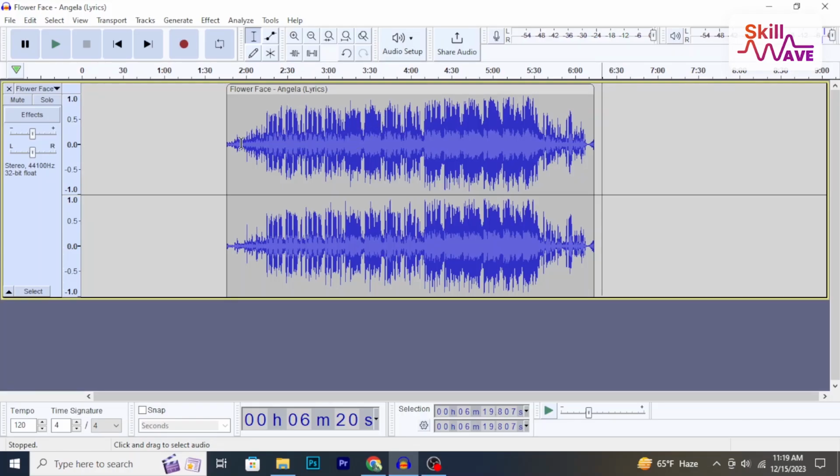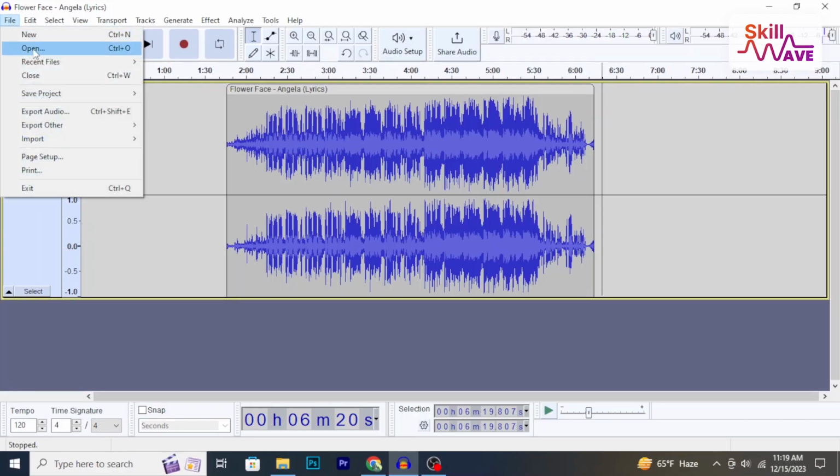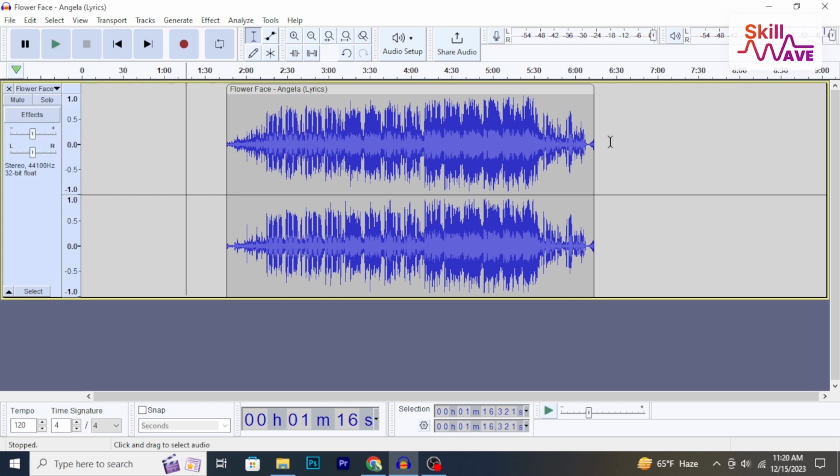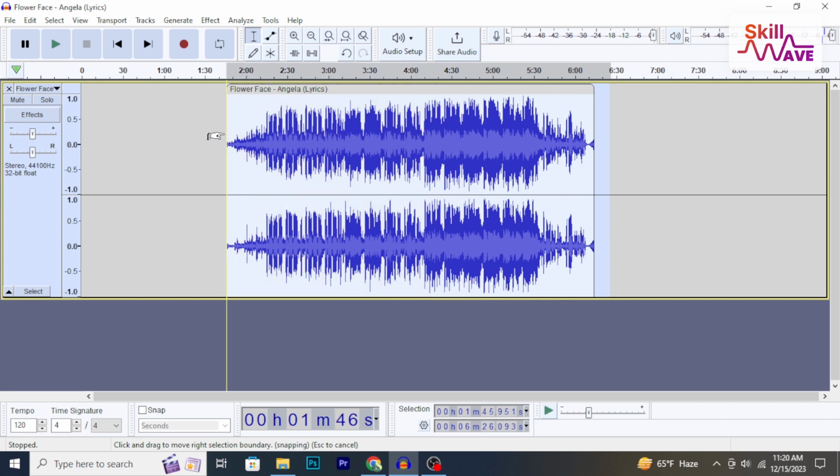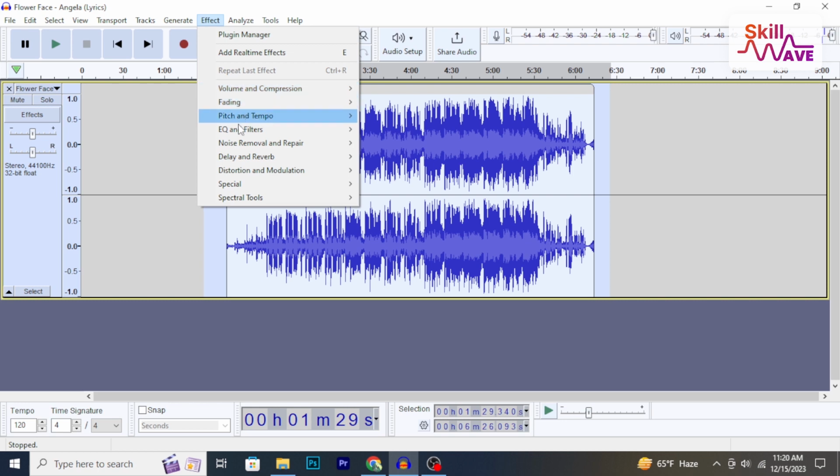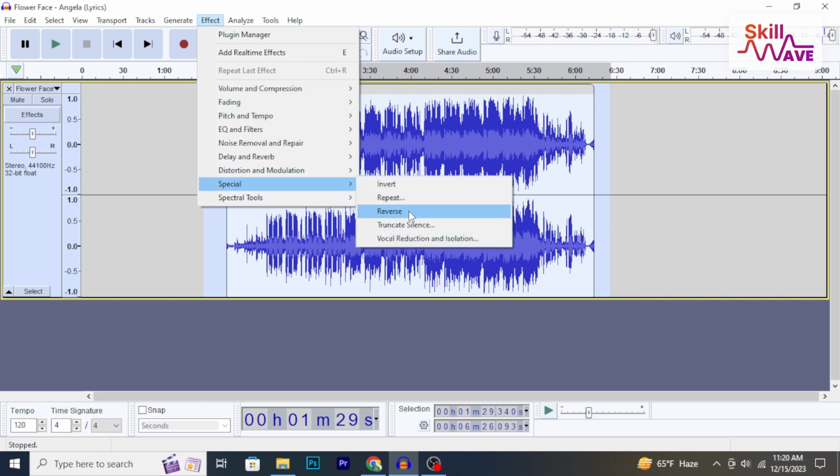Open Audacity and import the audio track you want to reverse. Click and drag your mouse to highlight the portion of the audio you want to reverse. Go to the Effect menu, then choose Special and select Reverse.